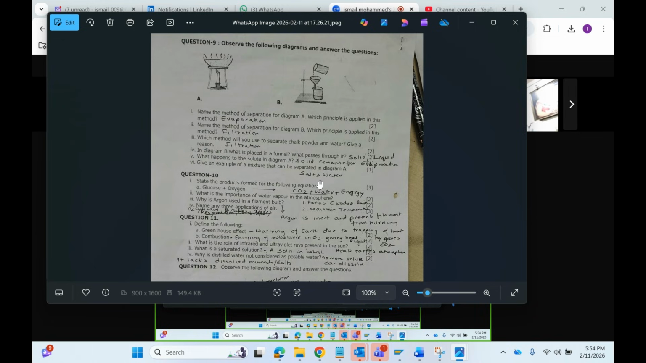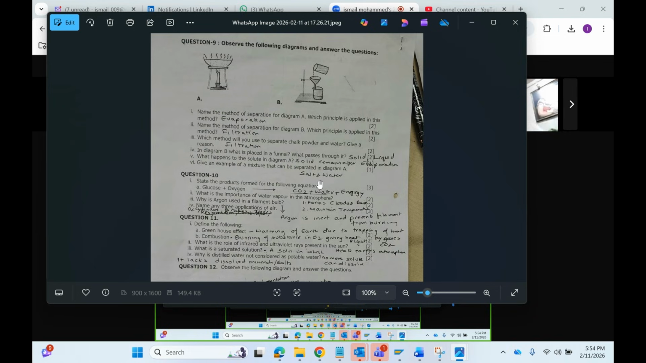What happens to the solute given in diagram A? The solute remains after evaporation. The liquid evaporates and the solute remains there. The liquid is lost in the atmosphere and the solute, or the solid, remains there only.